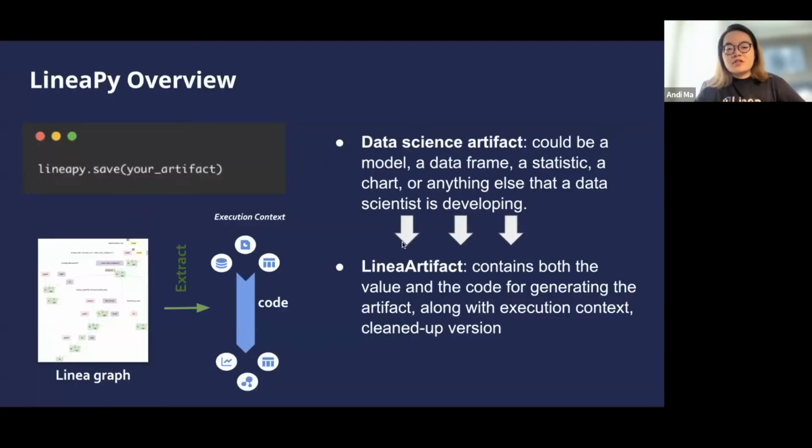What the LineaPy save operation does is extract a Linea artifact that contains both the value and the code for generating that artifact, along with the execution context, like what libraries are needed and what time it was for the first run. The code we're saving here isn't the raw code in a notebook, which is often messy because we're moving fast and jumping around during the development part. What we save is a cleaned up version that contains only the necessary operations to compute that artifact. And we do this by analyzing the Linea graph that we have built in the background.